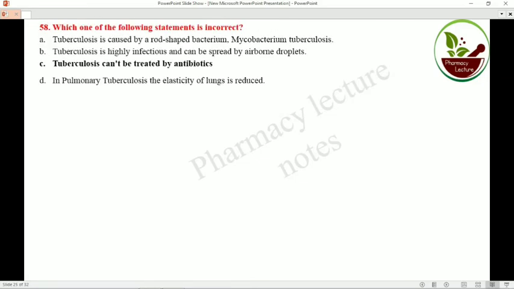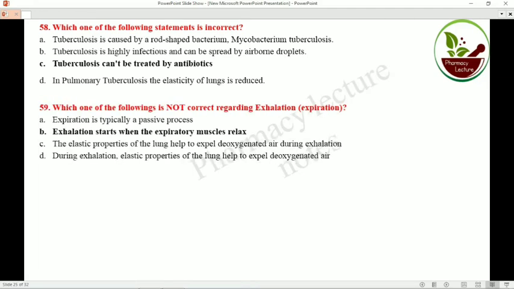Correct answer. Which one of the following statements is incorrect? Tuberculosis cannot be treated by antibiotic. So this statement is wrong. Which one of the following is not correct regarding exhalation? Exhalation starts when expiratory muscles relax. So it is not correct.